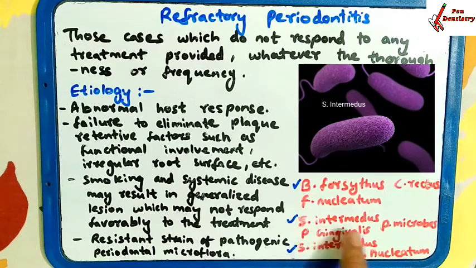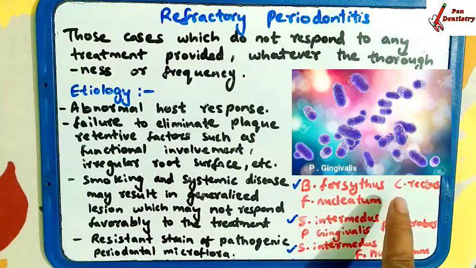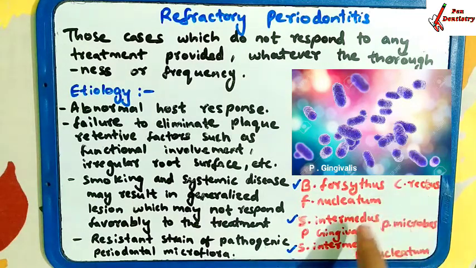Here S. intermedius in the third complex and S. intermedius in the second complex are similar, and the first and the last contain F. nucleatum. You have to remember forsythus, rectus and gingivalis. Micros, you know there is microbial flora, so micros will be in the second one and gingivalis is added.